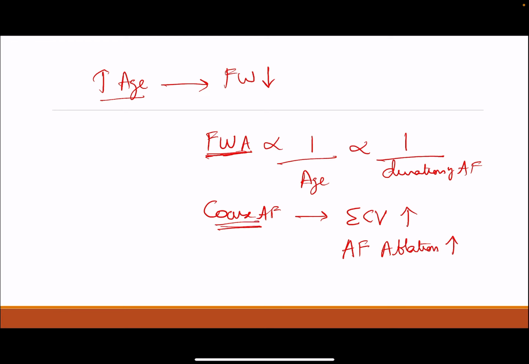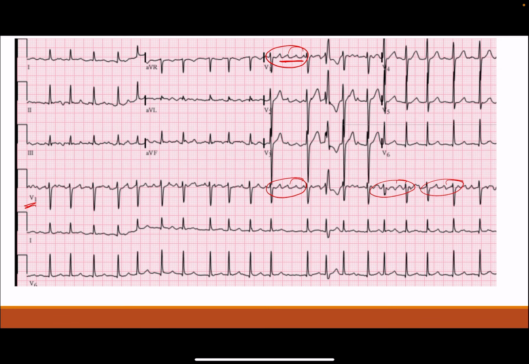It means there is a good amount of viable muscle, and when you give a DC cardioversion, it is more likely that the patient will be in sinus rhythm. If it is fine AF, even if you do DC cardioversion, it may not revert, or even if it reverts, it may go back into atrial fibrillation. So this is grossly what you should learn about the differences between coarse and fine AF and their importance.